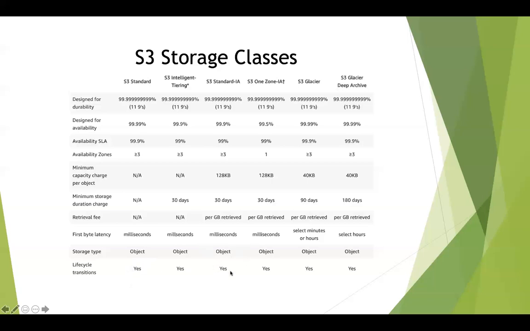And then what I can also do is, after 60 days, if I'm not going to access these objects again, I can transition them into a storage class called Glacier, where it will be archived. Then I will only be able to access these objects if I wait an hour or two, because that's how much time it takes to retrieve objects from Glacier. And if I want to move it into another storage class that is of the least cost, where I will never access that data, and even if I want to access the data, I can wait for 5 or 6 hours, I will transition it to S3 Glacier Deep Archive.